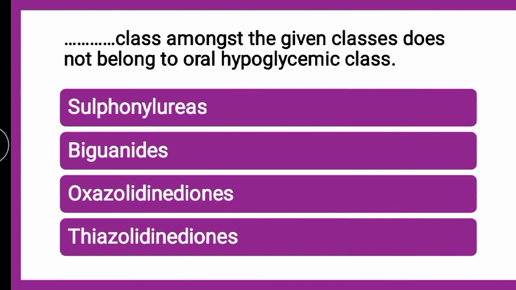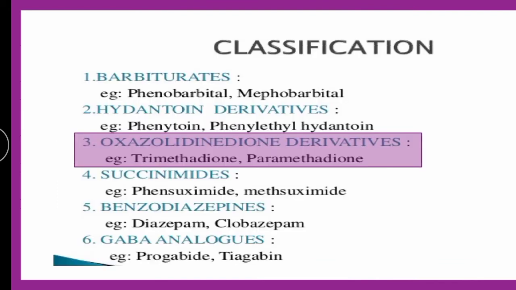Only the oxazolidinedione, which is an anti-epileptic class, is not. So the correct answer is oxazolidinedione, which is not an oral hypoglycemic drug. It's an anti-epileptic drug, also called an anticonvulsant drug. See the classification of anti-epileptic drugs. In that, the third class, oxazolidinedione derivatives such as trimethadione and paramethadione are not hypoglycemics, they are anti-epileptics.